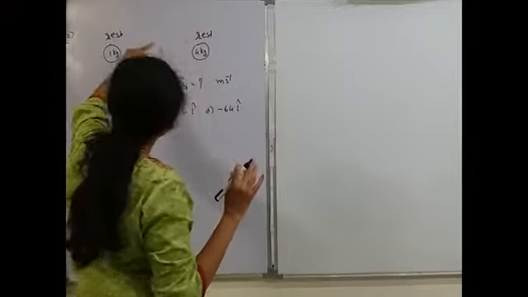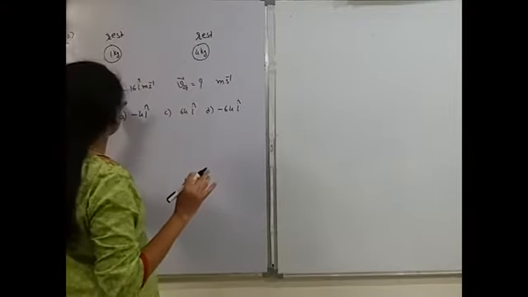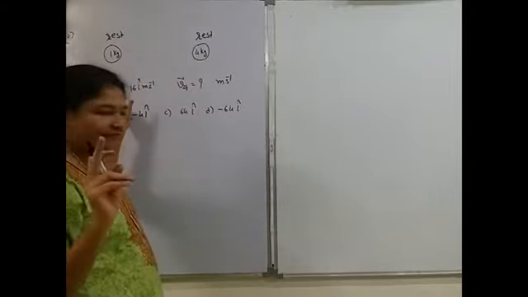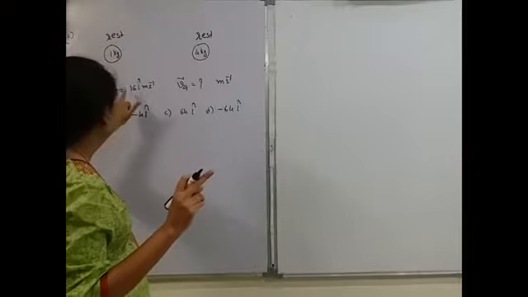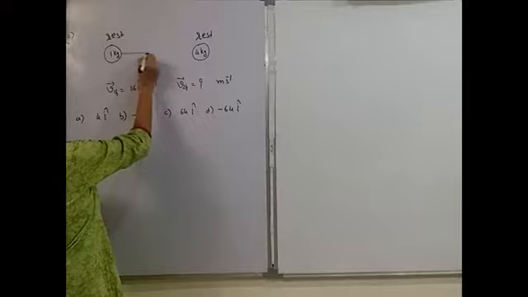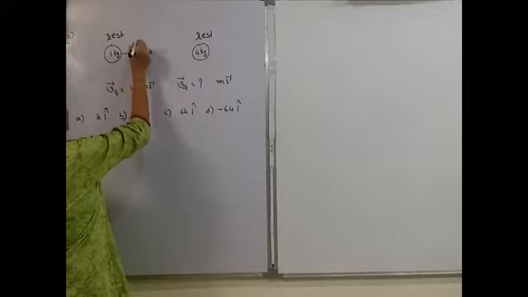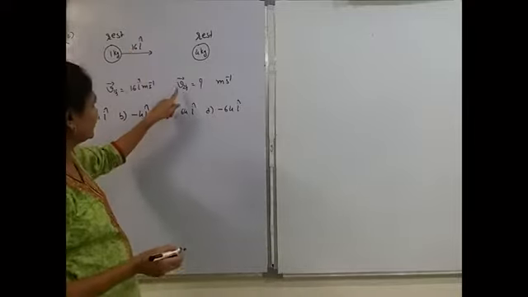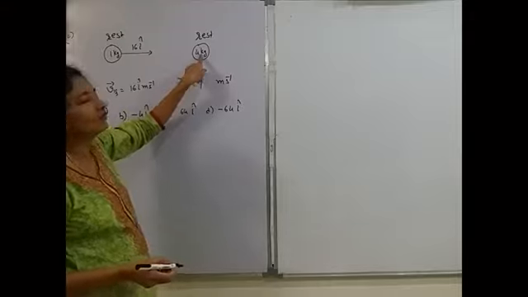Okay, so at some moment velocity of first, v1f, that means final velocity of the first particle, is 16 i cap. That means it is towards this side. Okay, it is 16 i cap meter per second. Then what is the final velocity of the second?